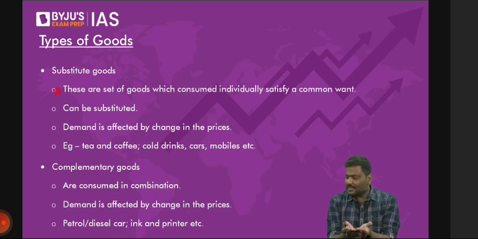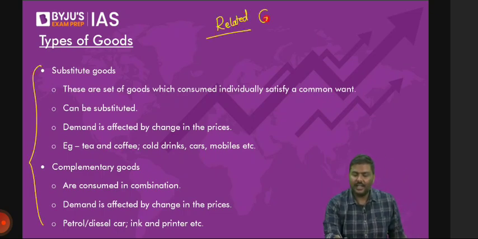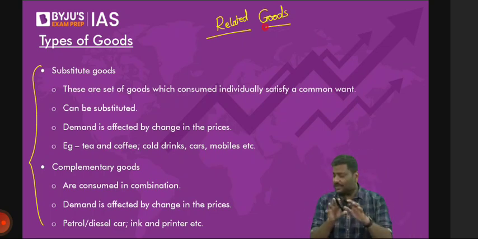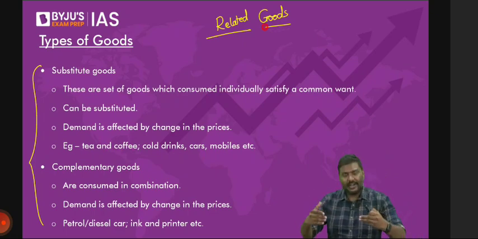Okay. Now, come to this. I was using a term, related goods. I was about to start the discussion on this. Now, what do you mean by related goods? Simple. The demand for the goods is related. I'm giving you the definition now. The demand for these goods is related, and because the demand for the goods is related, these are collectively referred to as related goods. I'll give you an example.